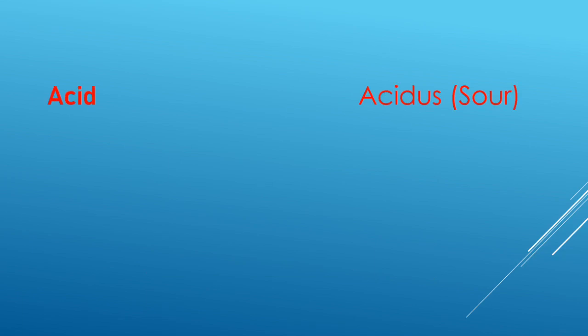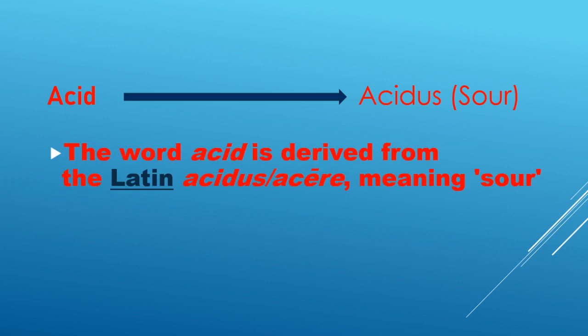So what are acids? Acids are nothing but the substances which have the nature of sourness in them. They have been termed as acids.